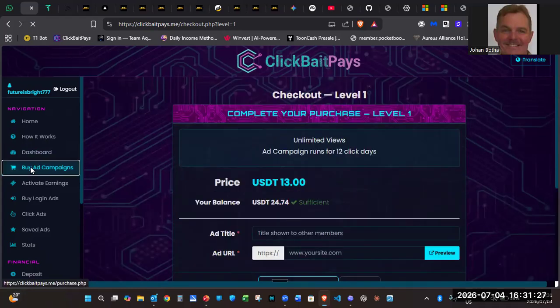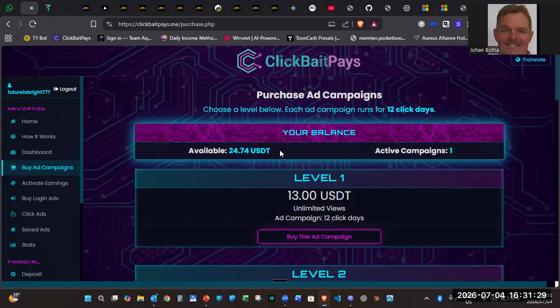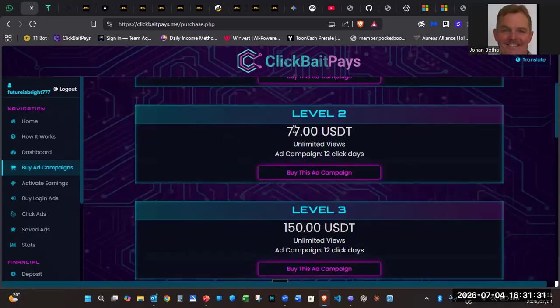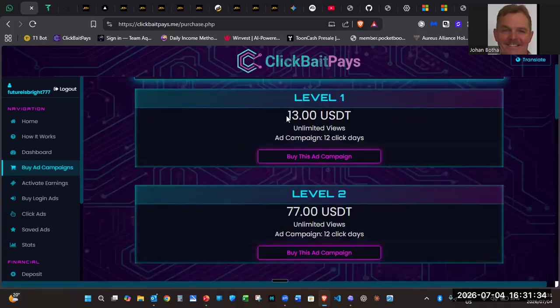Let me just show you the rest of the packages. This is the current level 2 that I am on. Level 1 is $13 plus a $1 activation fee. After your 19 days is completed, you will not pay the extra $1 again. You can purchase your level 1 for $13 then. It's the same on all the other levels. You will just pay the activation fee once.